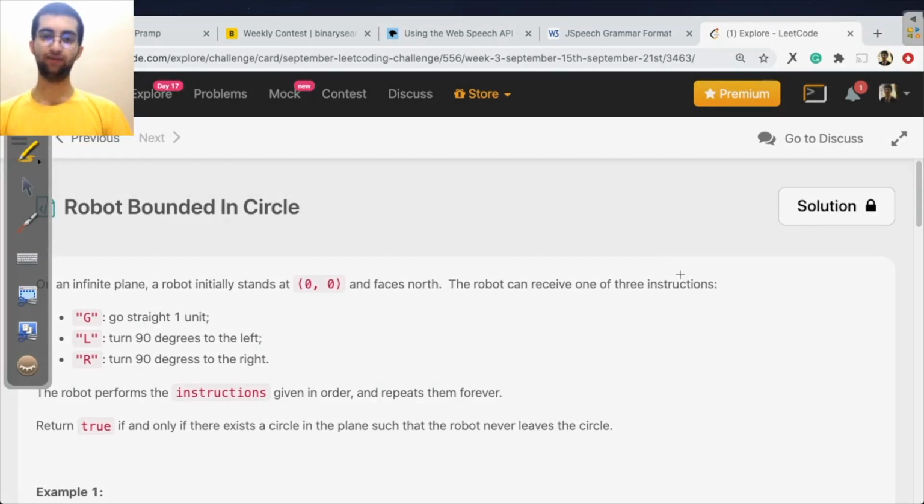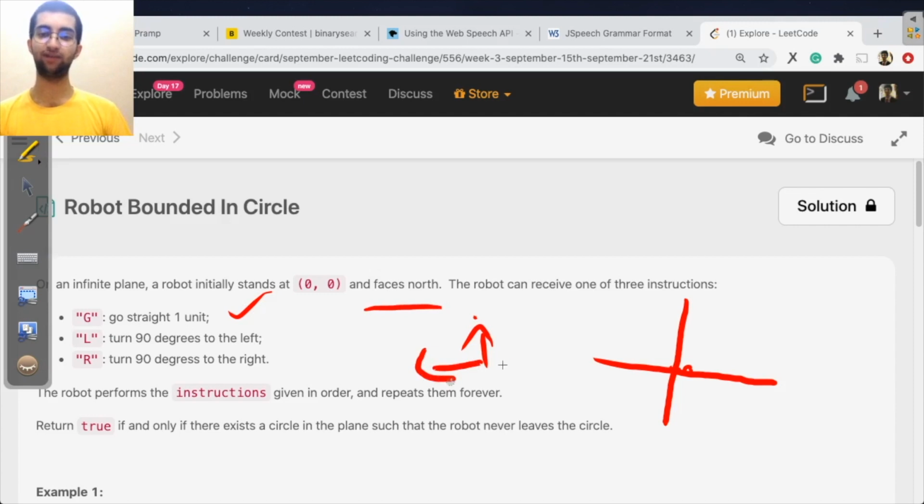Right, we're given a robot that's starting at 0, 0. He's going to move ahead if the instruction is G. If the instruction is L, he will turn 90 degrees to the left. Initially he's facing north. If the instruction is L, he'll look left. If the instruction is R, he'll turn right. So initially he's facing north.